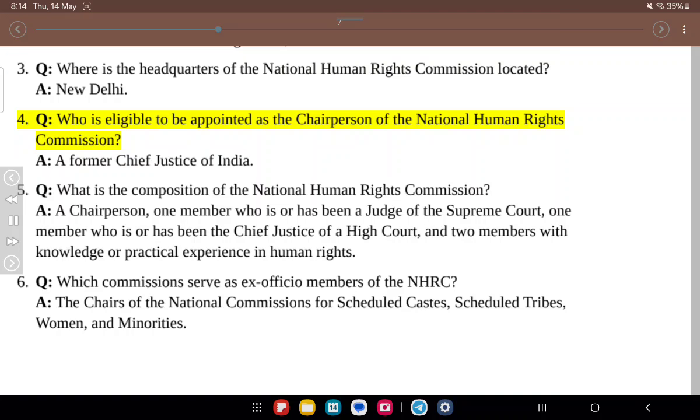4. Q. Who is eligible to be appointed as the chairperson of the National Human Rights Commission? A. A former Chief Justice of India. 5. Q. What is the composition of the National Human Rights Commission? A chairperson, one member who is or has been a judge of the Supreme Court, one member who is or has been the Chief Justice of a High Court, and two members with knowledge or practical experience in human rights.